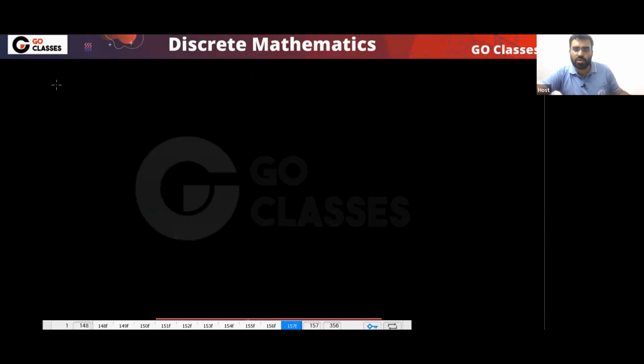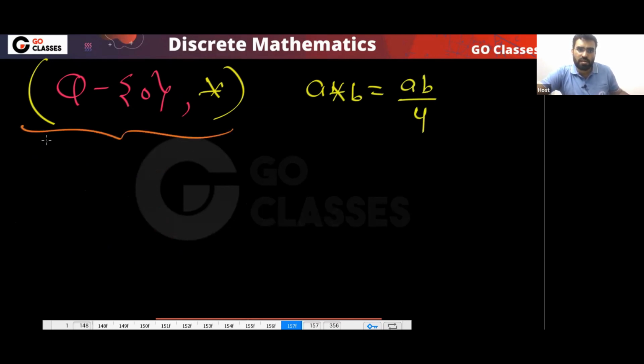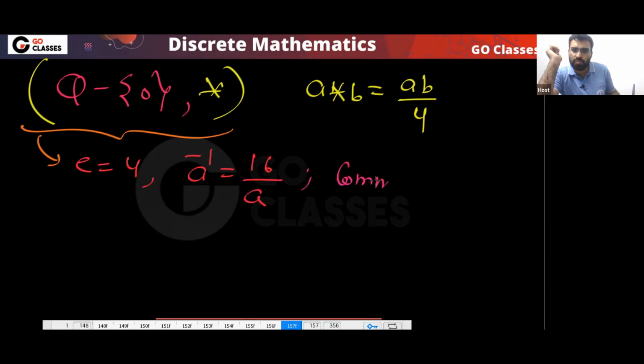Now from here, I can create a question. If your base set is the set of non-zero rational numbers, and you have this operation A star B, now you can clearly see what will happen. Every property is satisfied. You have the identity element, which is 4. Inverse also is there. What is A inverse? That will be 16 divided by A. And is this commutative? Yes, this is commutative also.